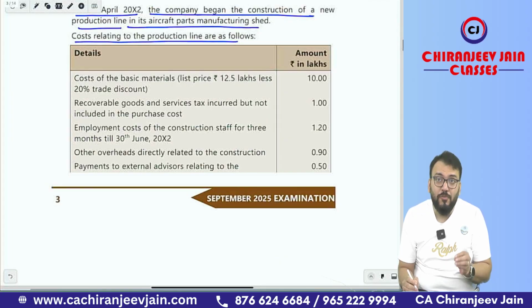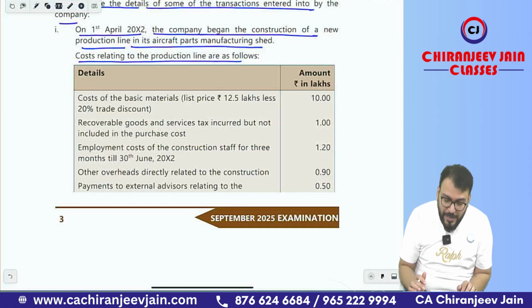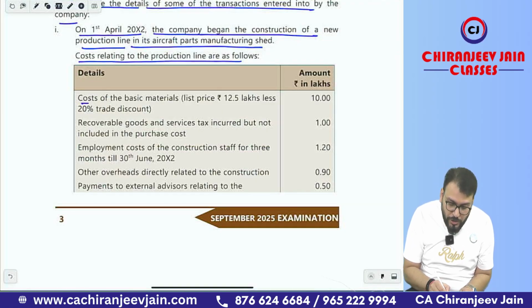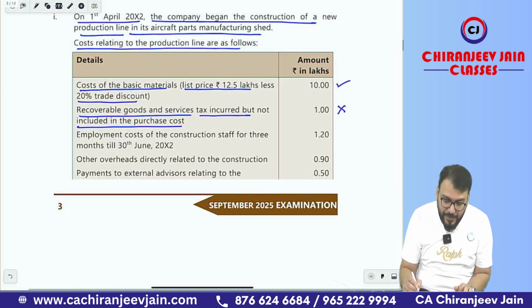So we need to find out what is the amount to be capitalized to the cost price of property, plant and equipment. Cost of basic material, list price 12.5 less 20% trade discount. It will be capitalized. Recoverable goods and service tax incurred but not included in purchase cost. It will not be capitalized because it is recoverable.